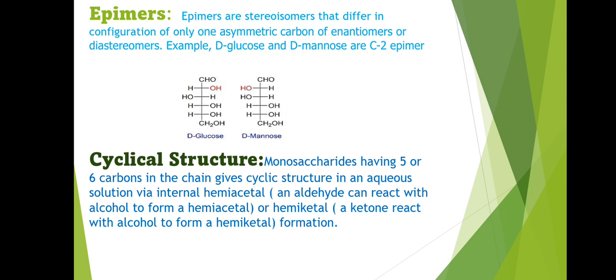Epimers. Epimers are stereoisomers that differ in configuration of only one asymmetric carbon, either enantiomers or diastereomers. Example, D-glucose and D-mannose are C2 epimers. Cyclic structure. Monosaccharides having 5 or 6 carbons in the chain give a cyclic structure in an aqueous solution via internal hemiacetal formation. An aldehyde can react with an alcohol to form a hemiacetal, and a ketone reacts with an alcohol to form a hemiketal.